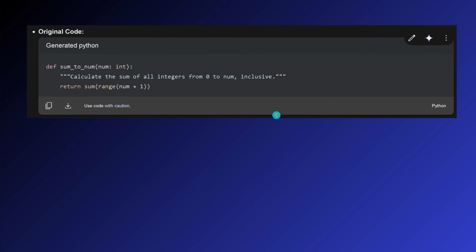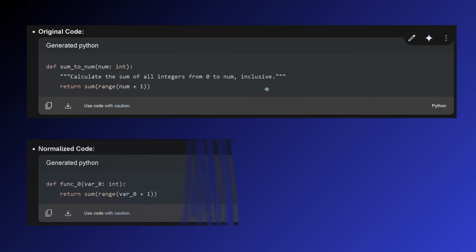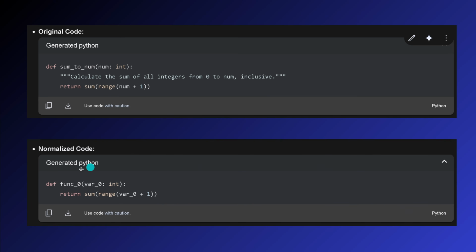The code works. Let's say this is my original code and I have here this simple definition. And now the normalized code would exactly look like this. You see? I have not defined my function as summation of numbers, and I have not written calculate the sum of all integers from 0 to n inclusive. I just have given the pure code. And for a code LLM that understands pure code, you might guess, perfect, this is all it needs. No? This is an operational code.